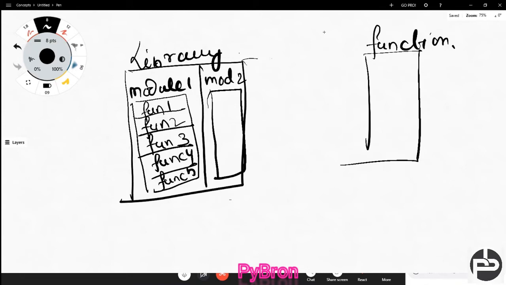In machine learning there are a huge number of libraries we are going to use in a while. All those libraries are collections of functions, and a function is complex code, so that you no need to write that complex code. You can call it with the help of the function and get your task done. This is the beauty of the function. With functions we create modules, and with modules we create the library. Got it? This is the difference between library and function.